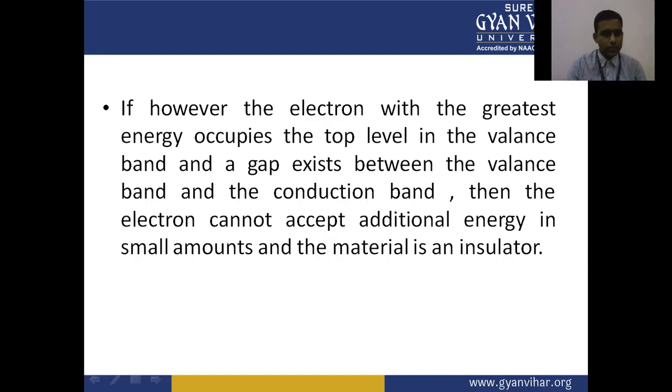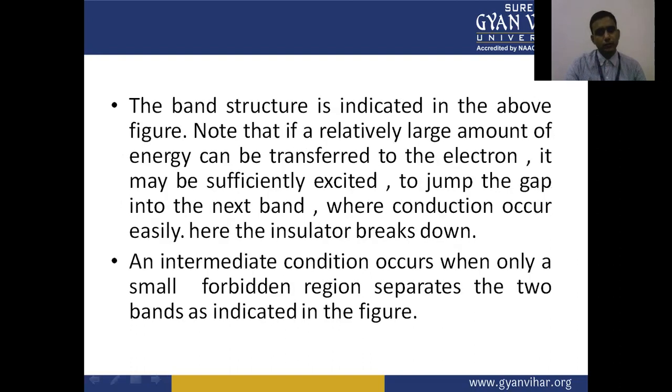So this is known as an insulator. The band structure is indicated in the above figure.